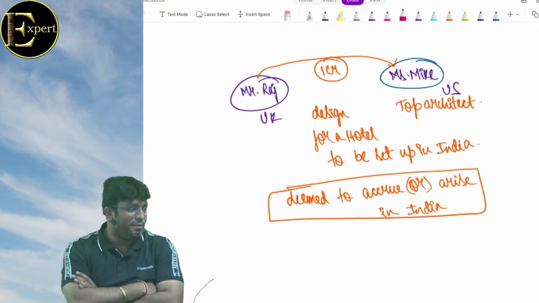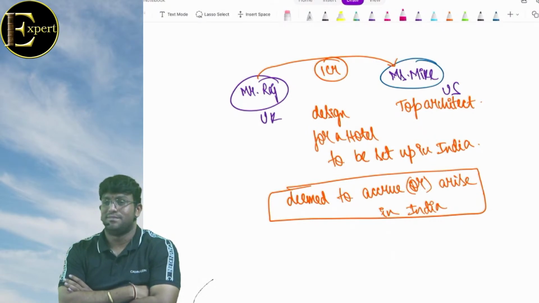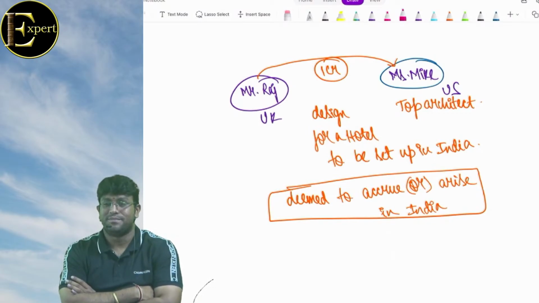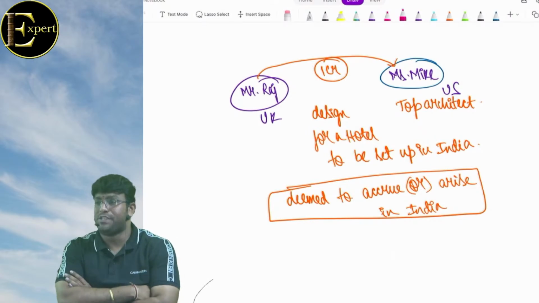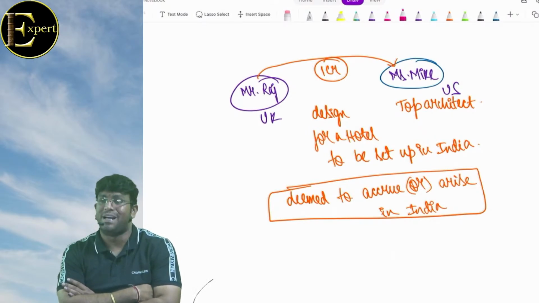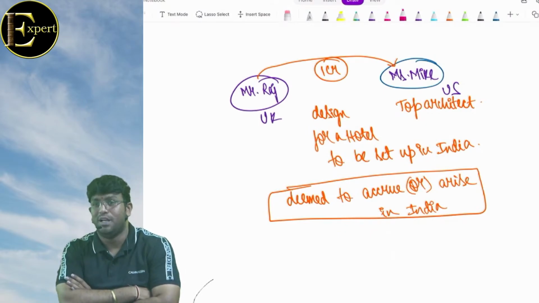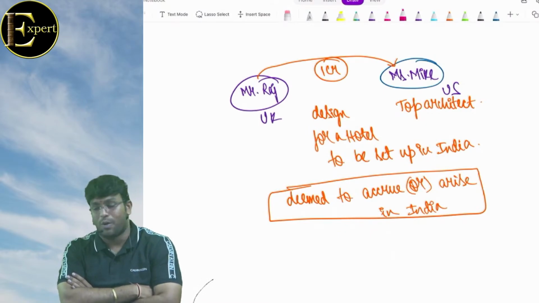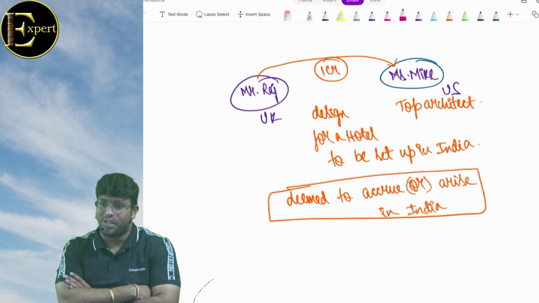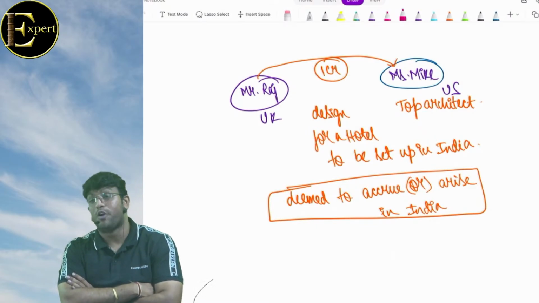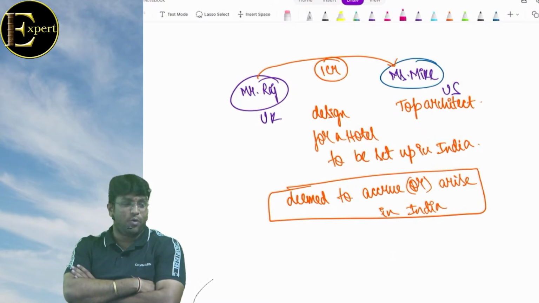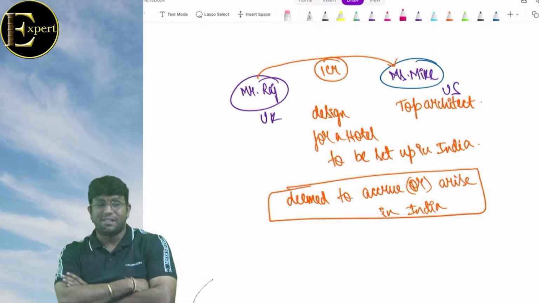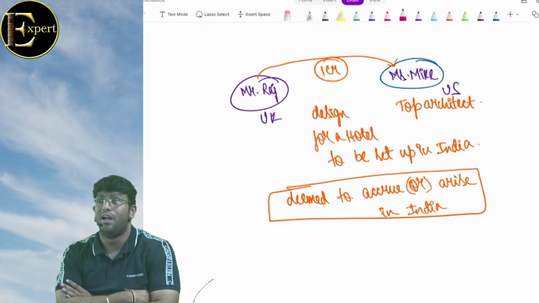Are we getting clarity, everybody? What is the full form of IRF? Interest, royalty, fees for technical services. Since this is the revision batch, it will be easy for you to remember the shortcut. That's why I told you the shortcut of IRF. The concept of all three is the same. If the government of India pays, it is deemed to accrue in India. If someone else pays, it is deemed to accrue in India only if it is related to business in India or source in India.